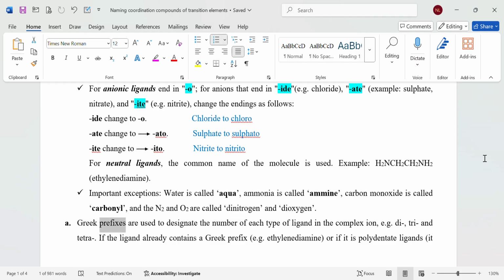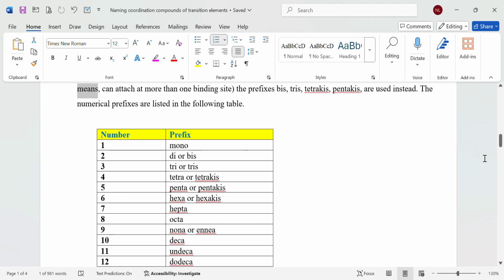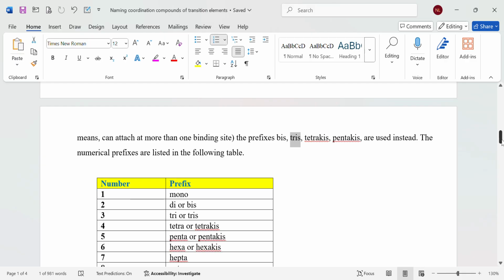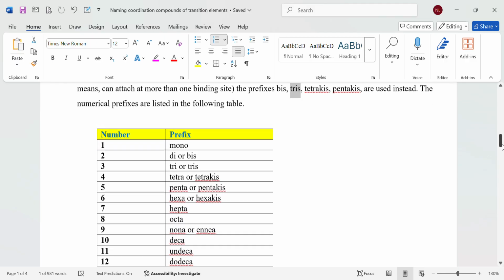Greek prefixes are used to designate the number of each type of ligand in the complex ion, e.g. di-, tri- and tetra-. If the ligand already contains a Greek prefix, e.g. ethylenediamine, or if it is a polydentate ligand, meaning it can attach at more than one binding site, the prefixes bis, tris, tetrakis, pentakis are used instead. The numerical prefixes are listed in the following table.